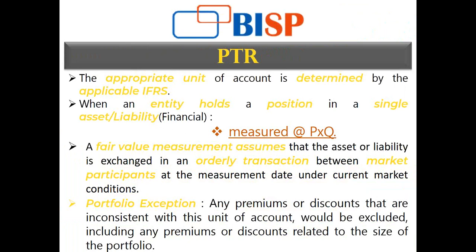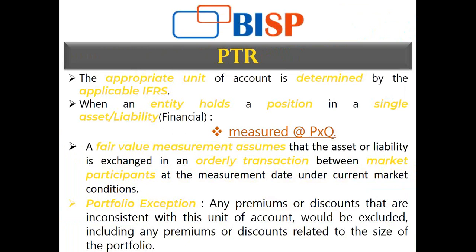The entity may be able to include the premiums and discounts in the fair value measurement of the portfolio that are consistent with that unit of account, but not for the individual instruments that make up the portfolio. It can happen in this fashion. That is the reason IFRS 13 has included that if any particular financial asset or financial liability in my portfolio has a premium or